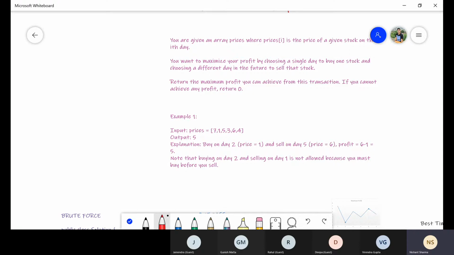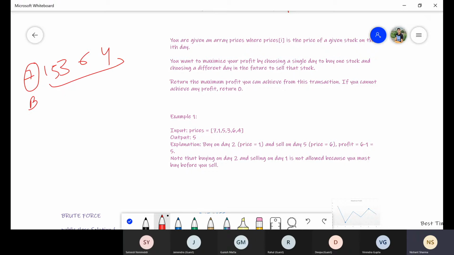So let me try to explain here. Suppose 7, 1, 5, 3, 6, and 4. These are basically dates. Suppose I start with 7, where I buy. Then I can try selling on all the other days. Suppose this indicates I, this indicates J. Now I can buy here also, then after this I can sell.